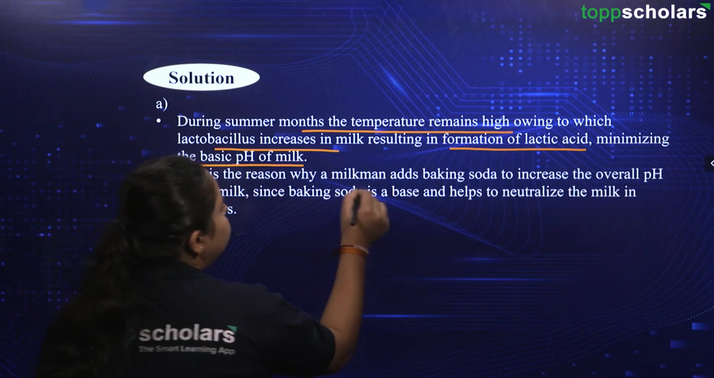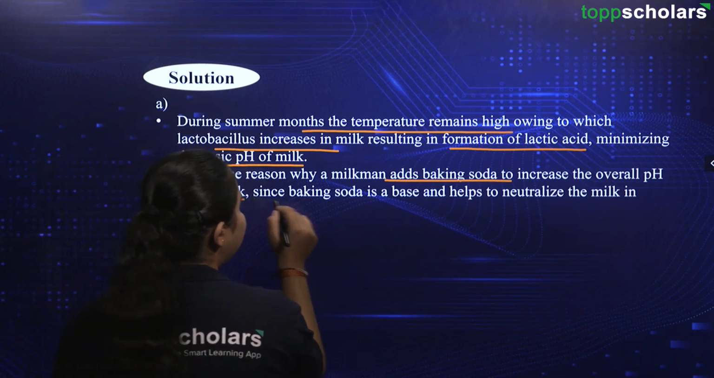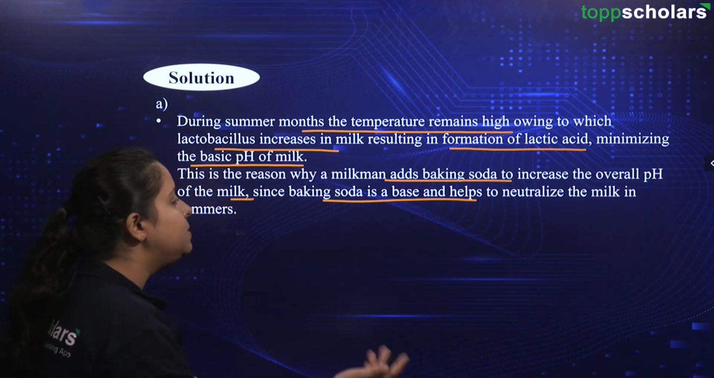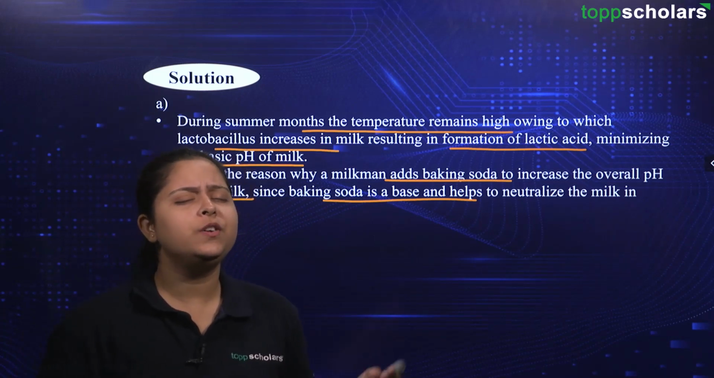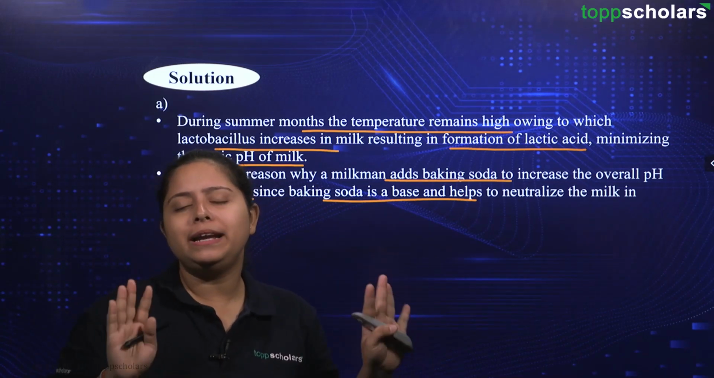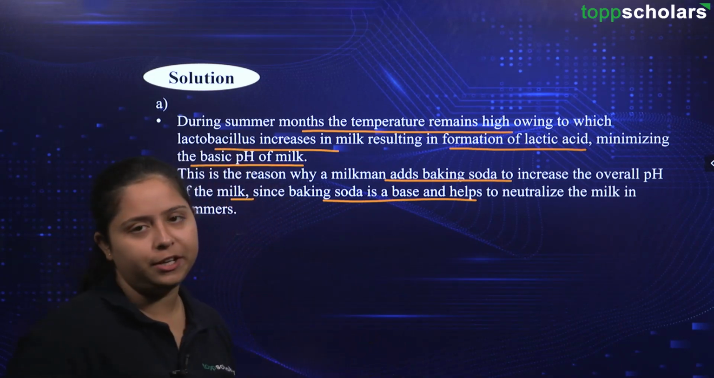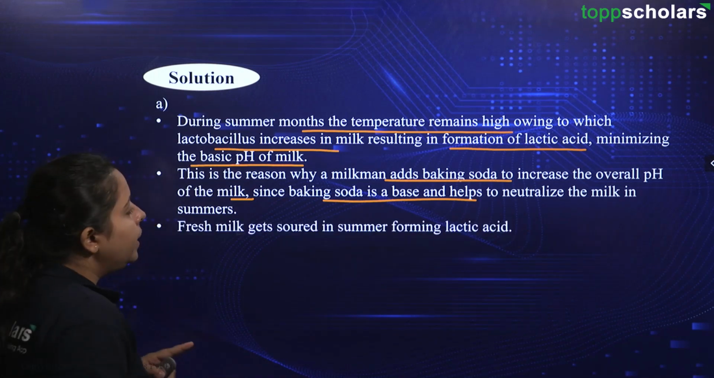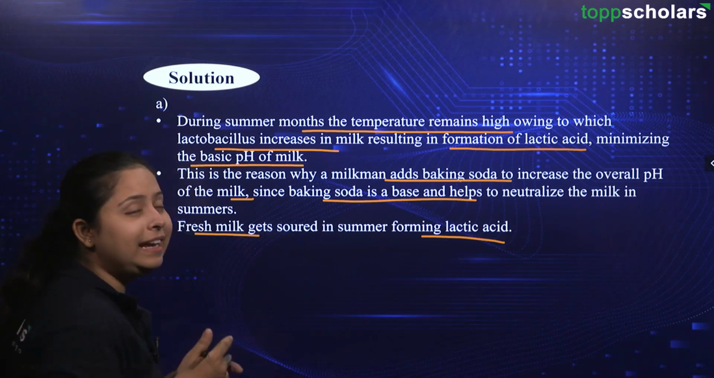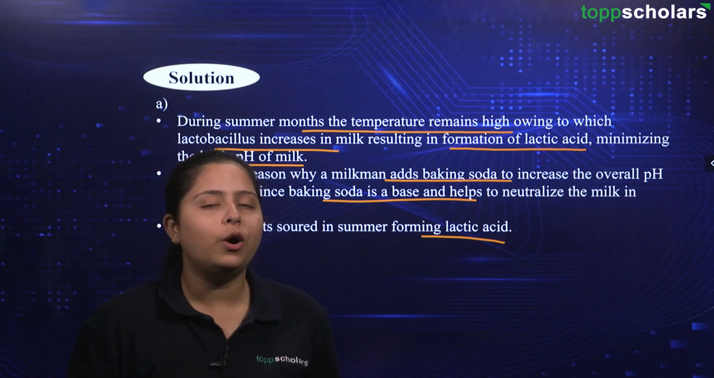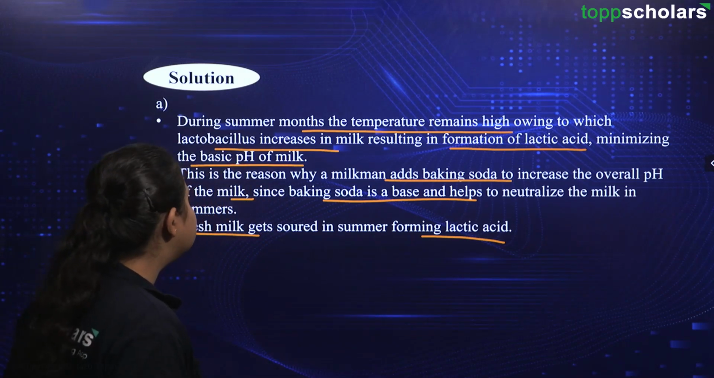Hence, the milkman will add baking soda to increase the overall pH of the milk, since baking soda is a base that helps to neutralize the milk in summers. So, since acid is produced, we will add some more amount of base to maintain the basic pH of the milk. That is the whole purpose of doing this activity. Also, if this lactic acid is formed in larger quantities, then the fresh milk will get sour. Basically, it will be spoiled and we will not have that much taste coming from that milk. Hence, we are doing this.